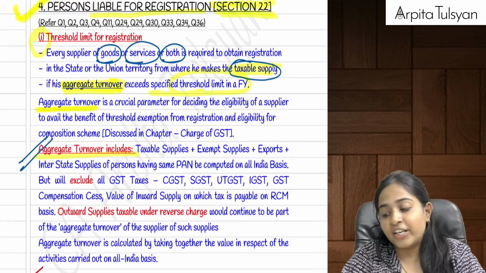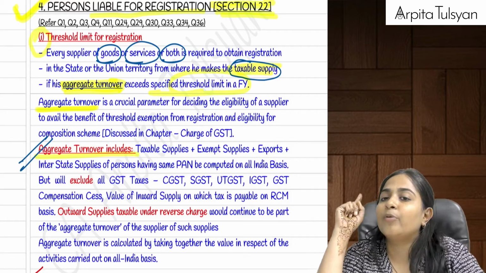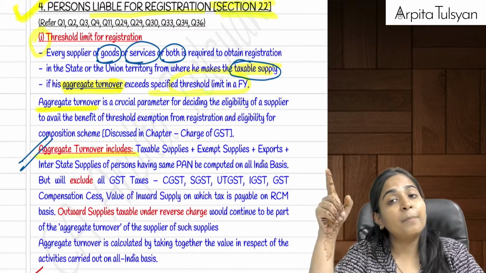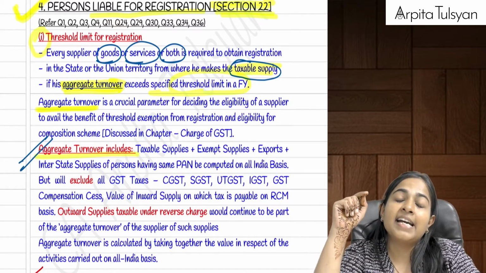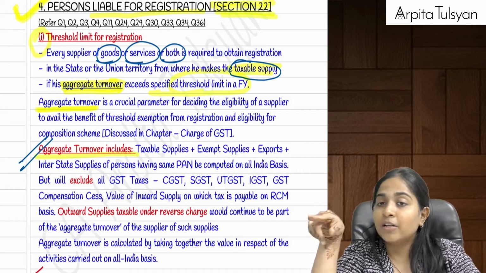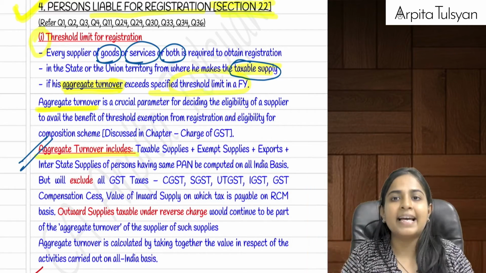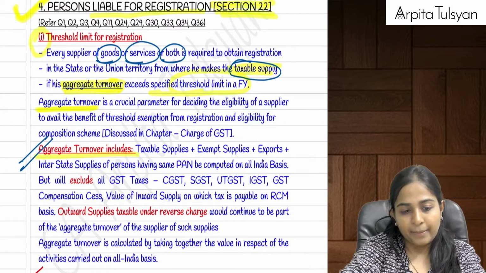Aggregate turnover definition we had seen in the composition scheme also. In that particular chapter, we had calculated the aggregate turnover, and we had calculated turnover in the state also. For the purpose of composition levy, calculating the taxes, we were taking turnover in the state. But turnover in the state is not to be taken in this chapter at all. In this chapter, we have to just take the aggregate turnover for the purpose of determining the threshold limit.